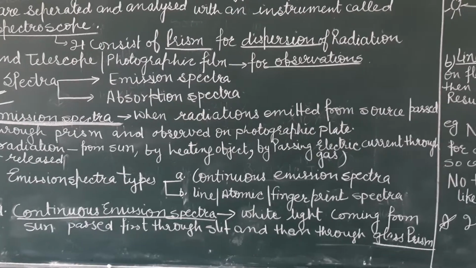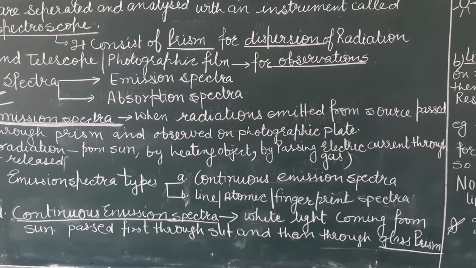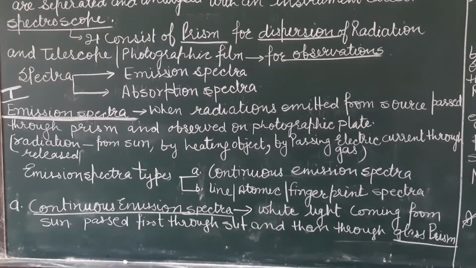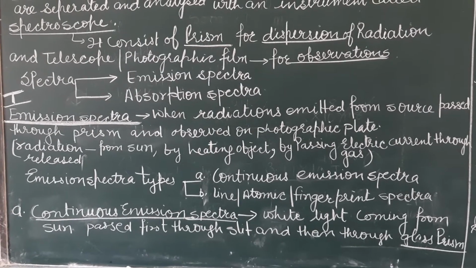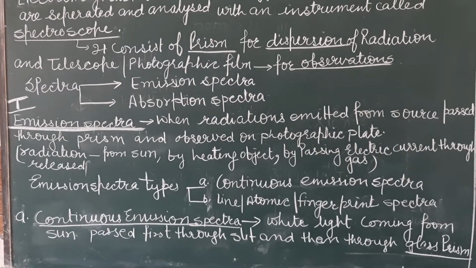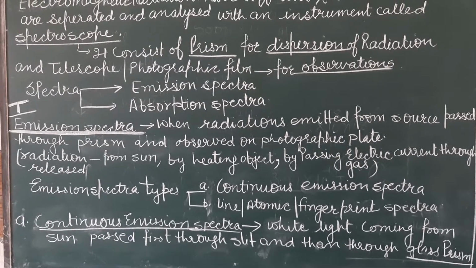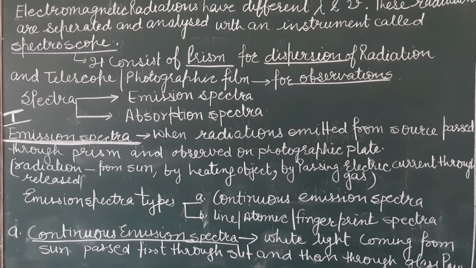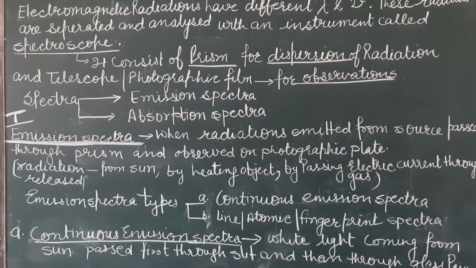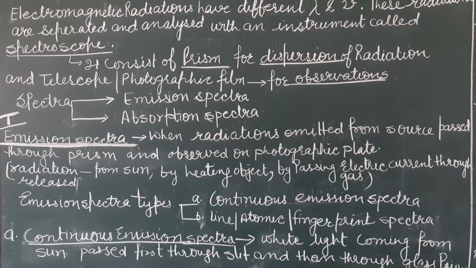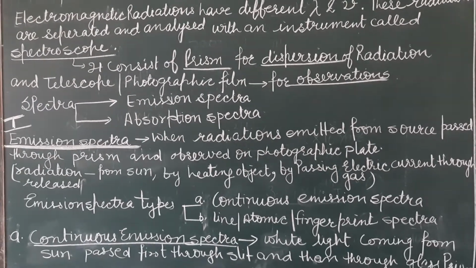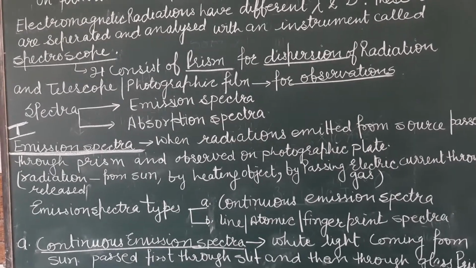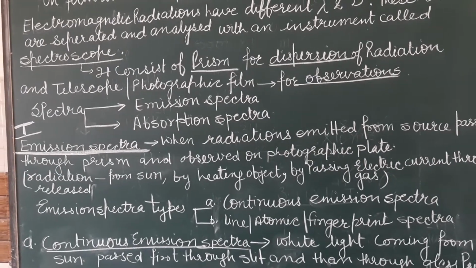When radiations are emitted from a source, that source may be the sun, a hot body, or radiations released by passing electric current through a gas.